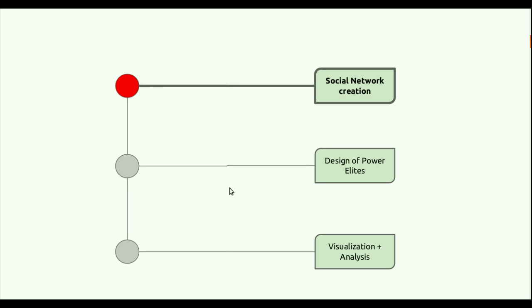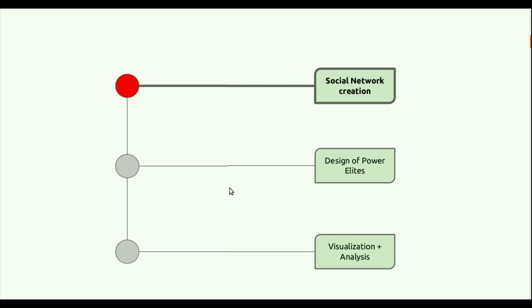The work we did can be divided into three steps: the social network creation, wherein we collected the data; the design of PowerSheets, wherein we designed a web app; and the visualization analysis, wherein we analyze the results given by our system.